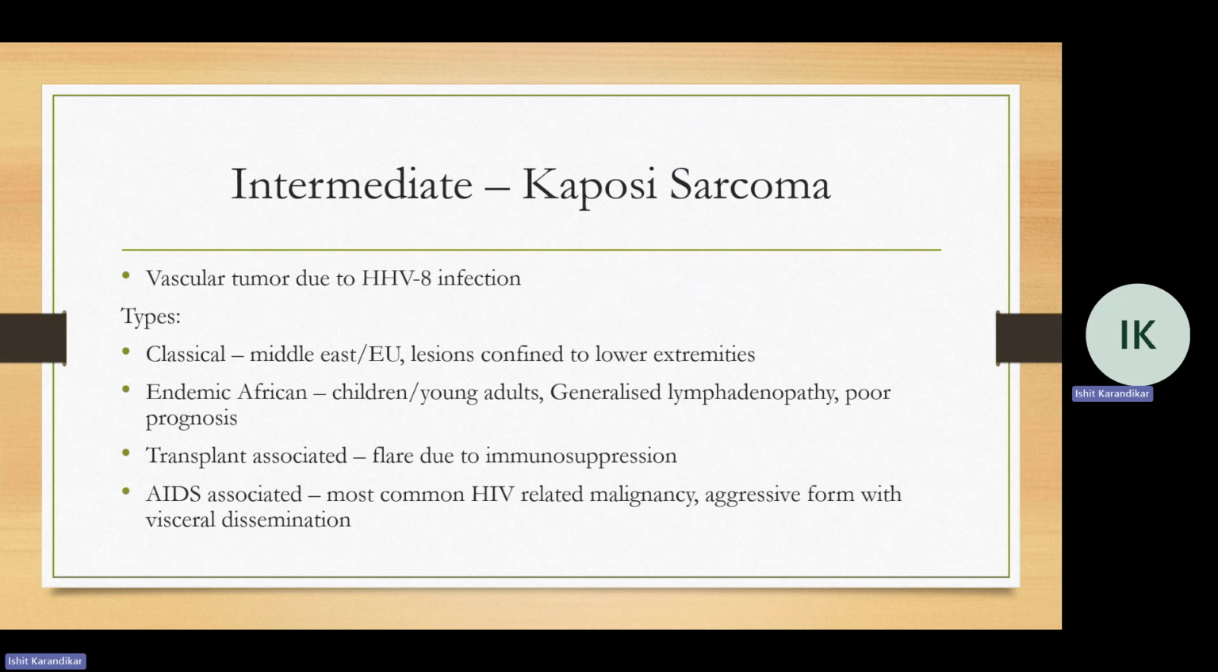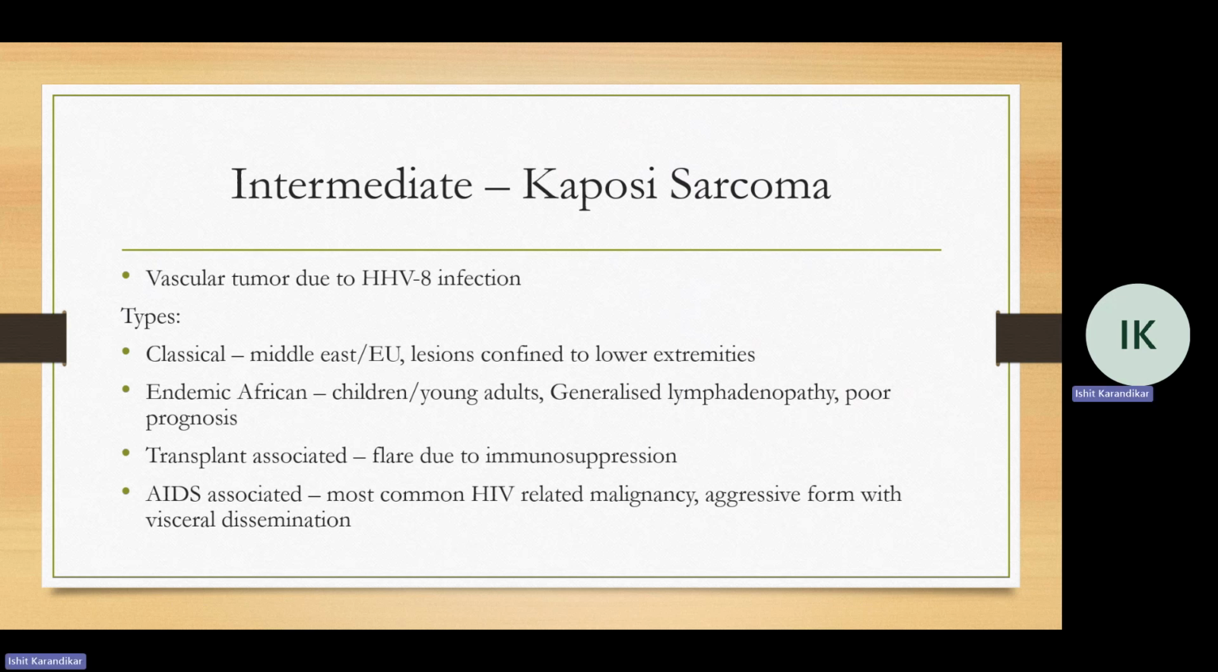Now we'll go through the most common intermediate grade tumors, Kaposi sarcoma. Now, Kaposi sarcoma is a vascular tumor due to HHV8 infection. It's actually the most common malignancy in AIDS patients. It has a lot of types, so we'll just quickly mention them. The classical type usually occurs in people from the Middle East or Europeans. These lesions are usually just confined to the lower extremity and rarely disseminate.